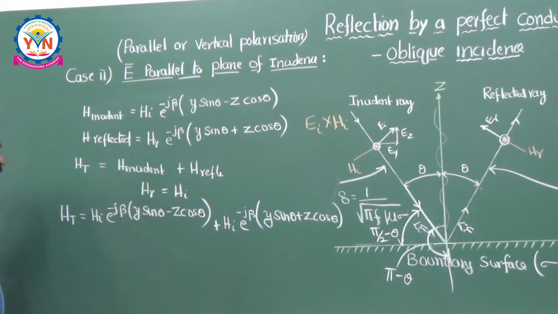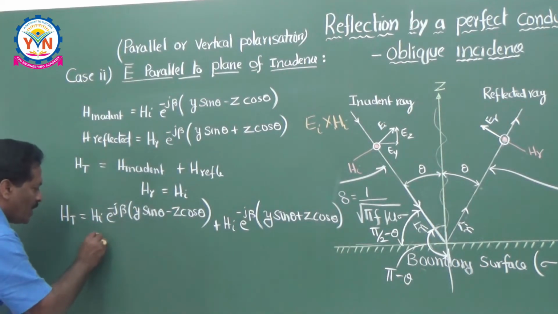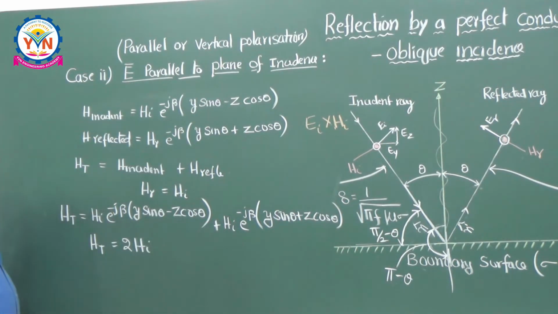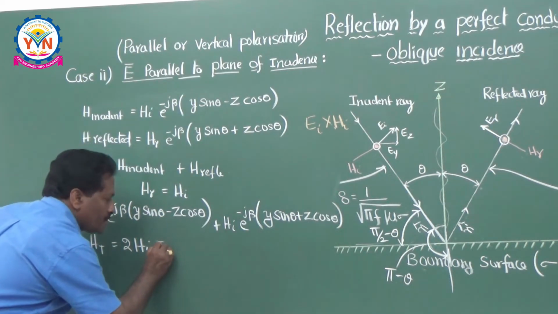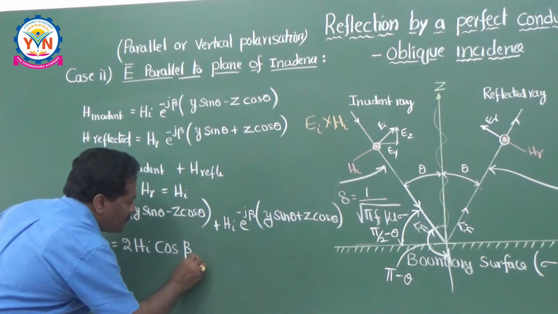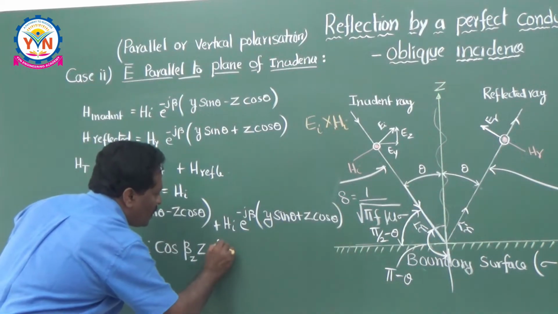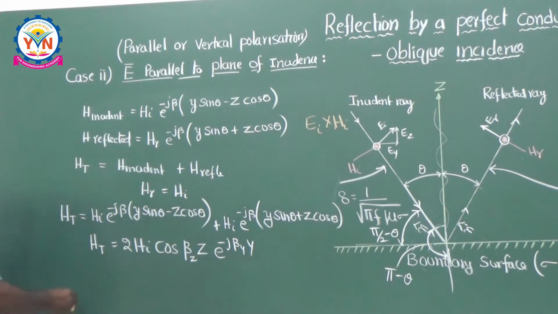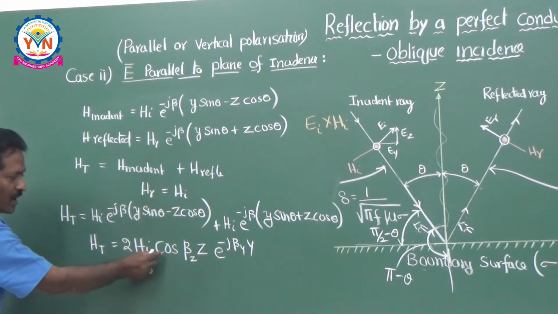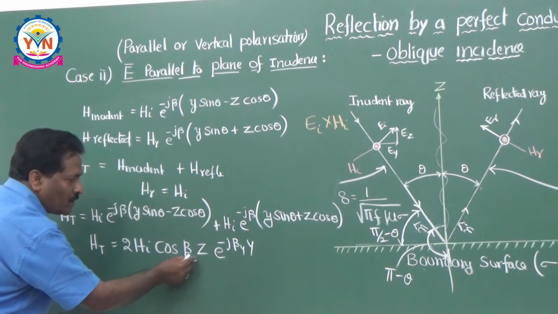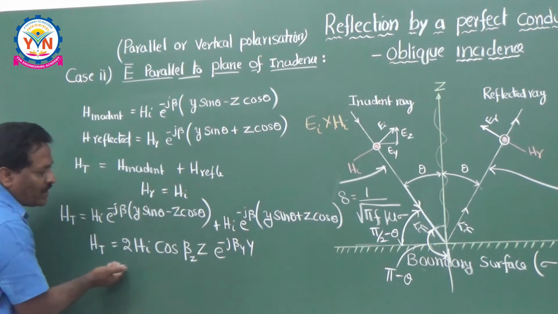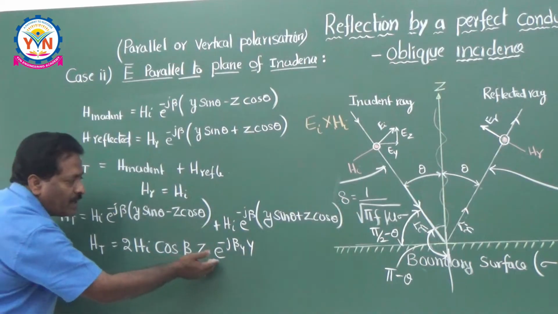So using the concept of mathematics, you can write down here H total is equal to 2 times Hi cos beta z into z into e to the power of minus j beta y into y. That means the total magnetic field is equal to twice the amplitude into cos beta z into z and e to the power of minus j beta y into y. So this equation is telling very clearly the wave is propagating in y direction.